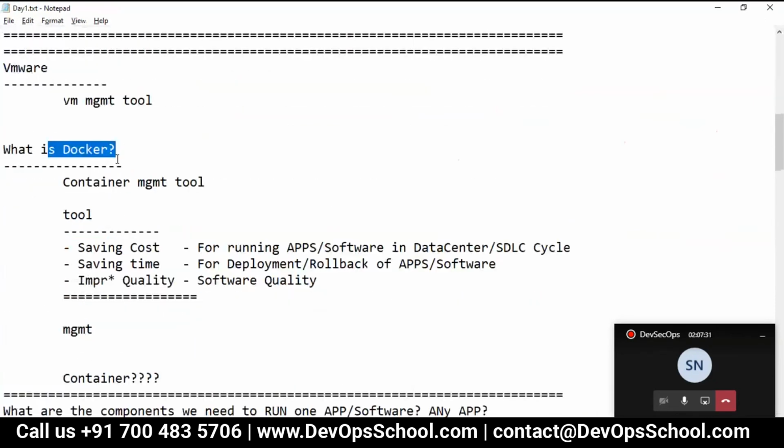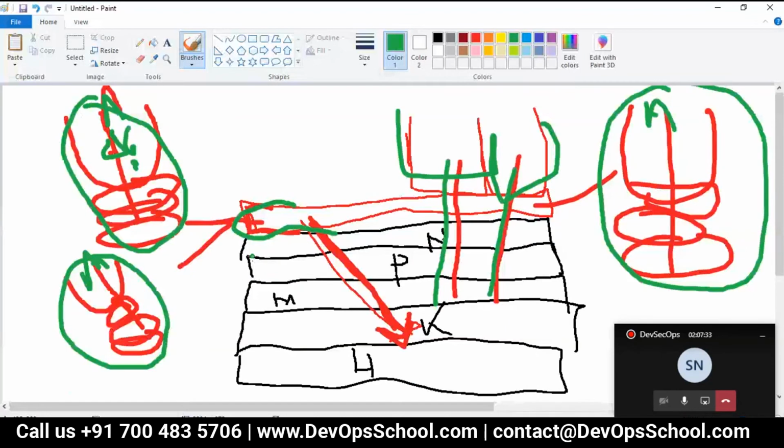So guys, did you understand where is the container and where is the Docker? The independent ones are containers. This is a container, guys. This is a container, this is a container, and this is Docker.